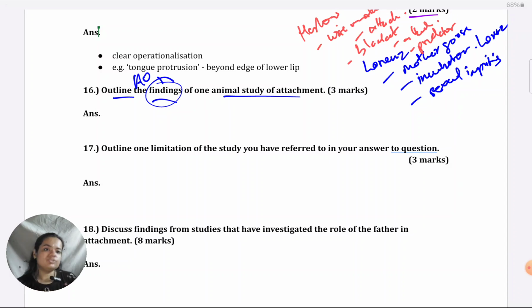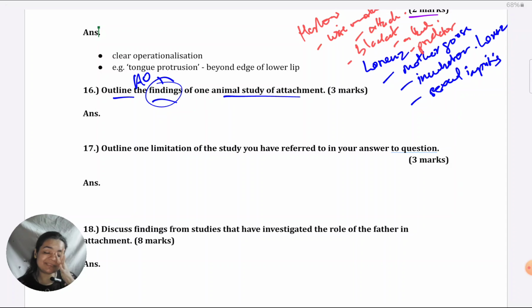There are some extensions also of Harlow's study. Those are also animal studies. You could take any of those. So, in some of his extensions, he has shown, for example, in the long term, monkeys who are deprived of attachment with their real mother in infancy, they go on to become very hostile and violent, and they tend to abuse their own children to very gory and brutal extents. Those could also be some of the points.